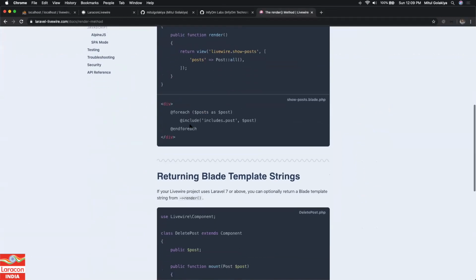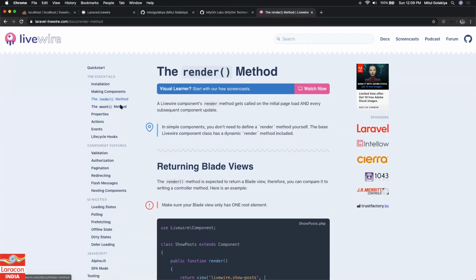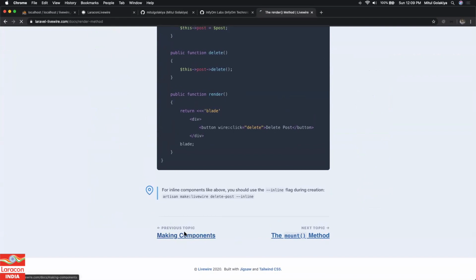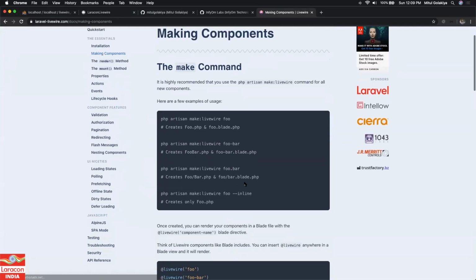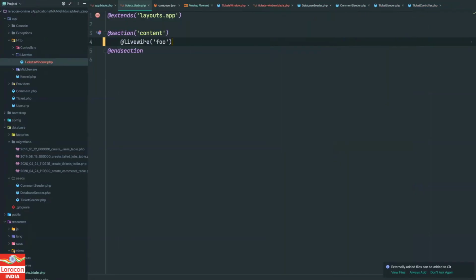Okay, yeah. So this is how, one second, I think. Okay, maybe I missed something. Yeah, like this, Livewire and foo. So what I can write over here is the Livewire directive, and then my component name, that is tickets window. So now let's try it, right?